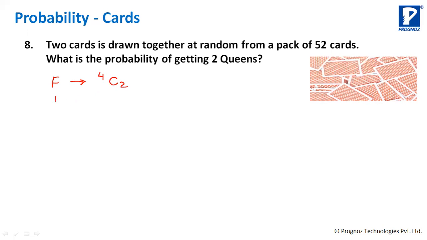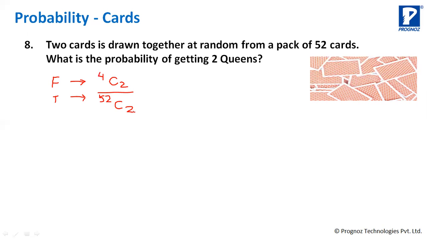And what is your total number of events? You are taking out 2 cards. Okay, so 52C2. Okay, this is one way.